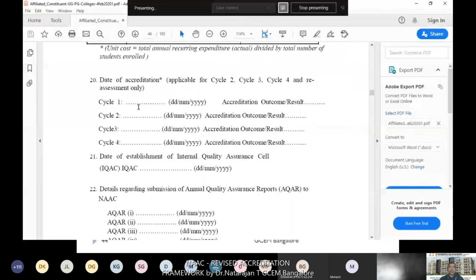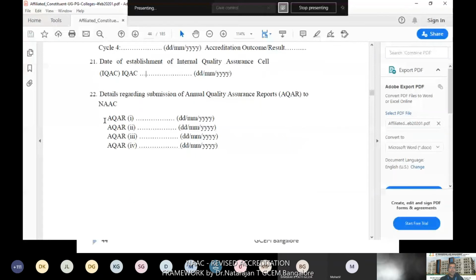They have to submit the cycle 1 and cycle 2 details, then the date of establishment of the IQAC cell. And this is also applicable for the second cycle colleges. After getting the NAAC grade during the first cycle, every year you need to upload the AQAR report for the upcoming 4 years. At the end of the 4th year, again you need to go for a renewal of your NAAC accreditation process, so during that renewal application you need to submit the 4 years of AQAR reports previously. That's it.